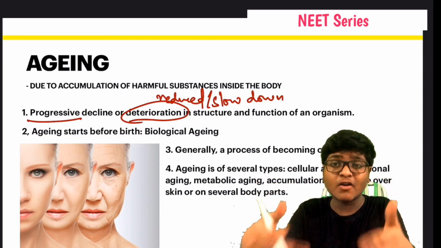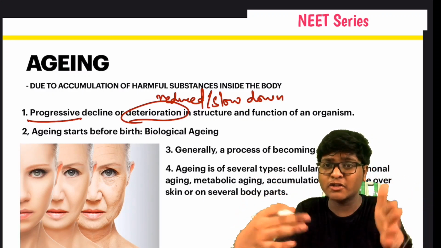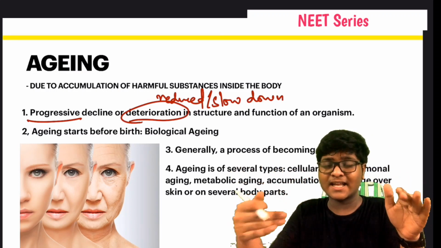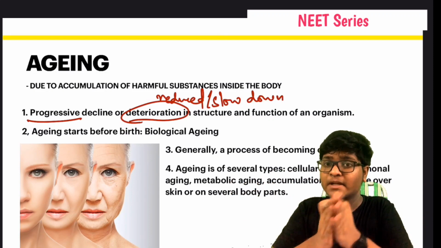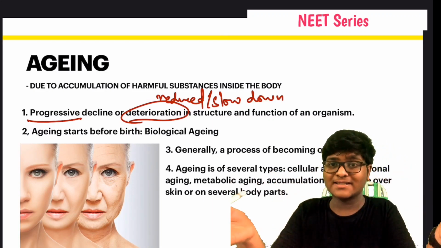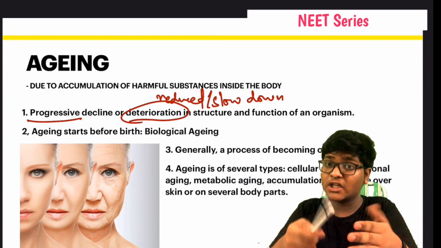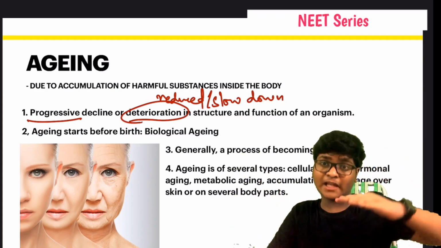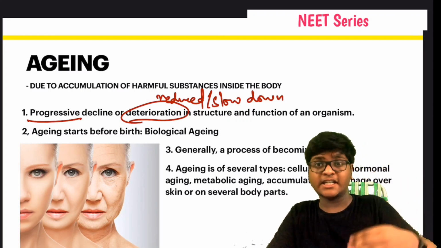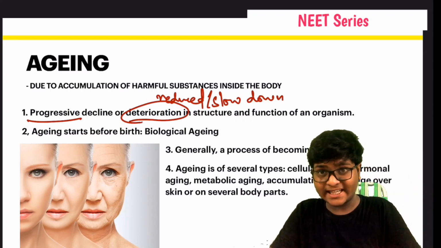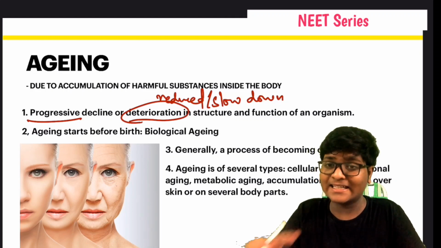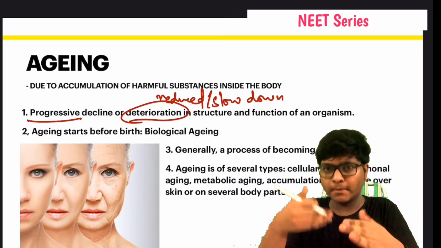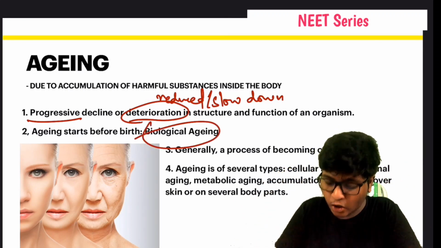There is something called malfunction. Due to the malfunctioning of the structure and function of a cell in an organism, the cell is disturbed and this causes aging. For example, if you stay long in the sun, your skin gets aged. Aging is of several types: it starts from the cellular level, cellular aging, tissue aging, hormonal aging, and accumulation of waste substances. There are several reasons why aging starts even before birth, and this is known as biological aging.